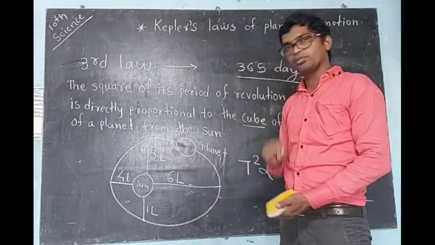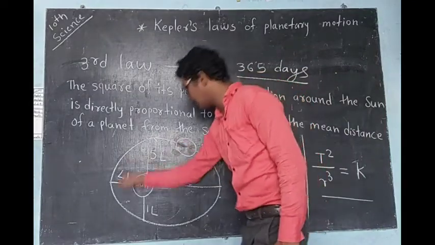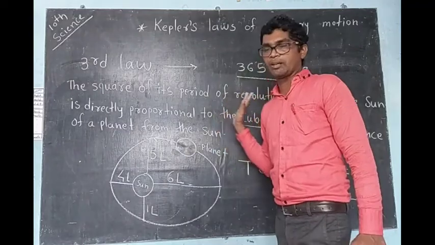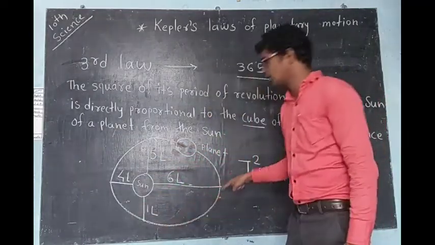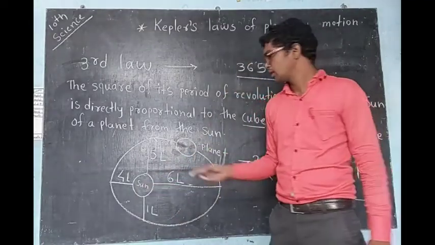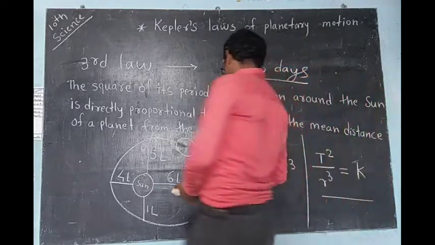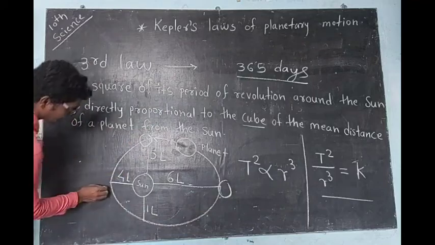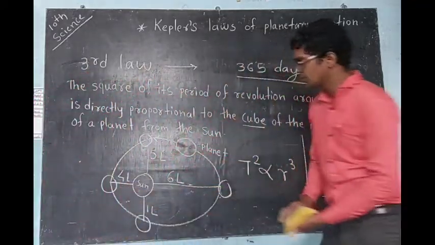But observe here: from this position, the planet will move again to this position, then one revolution will be complete. But during this one revolution, the distance between the sun and the planet is not the same. At each position the distance is different.